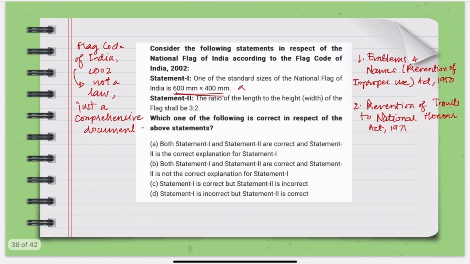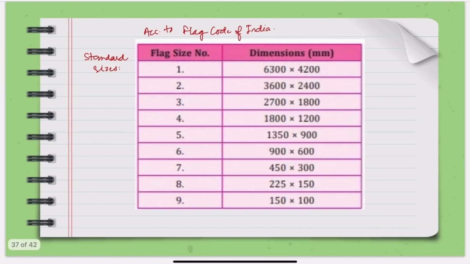Okay, now something that the flag code prescribes fixed standard sizes for the flag everywhere. Now that is not actually mandatory. So this ratio is given. In that ratio you can have your desired thing, but there are certain rules necessary, like the flag must always be rectangular, the ratio must be 3:2, the sizes can vary based on usage, but the recommended sizes are suggested for situations. Like we have the standard sizes.